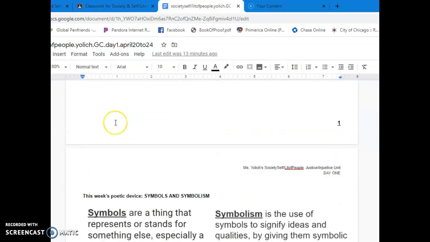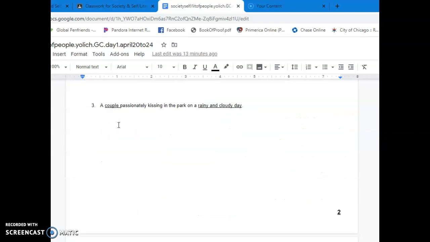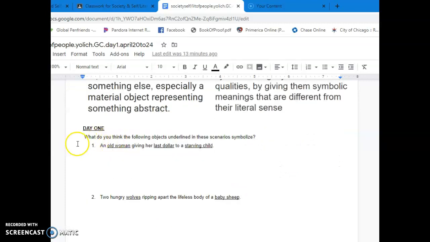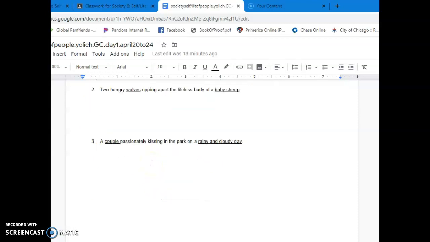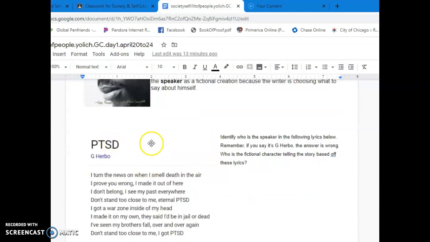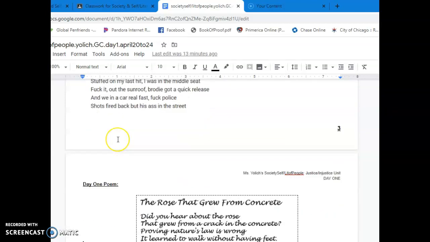So I already talked about these on the introduction video. I talked about the symbolism. You see the questions that I posted on here. You have to identify the underlined words and phrases. What do they symbolize? And then this is a little practice skill on identifying the speaker. You have to identify who is the speaker on this song lyric right here.